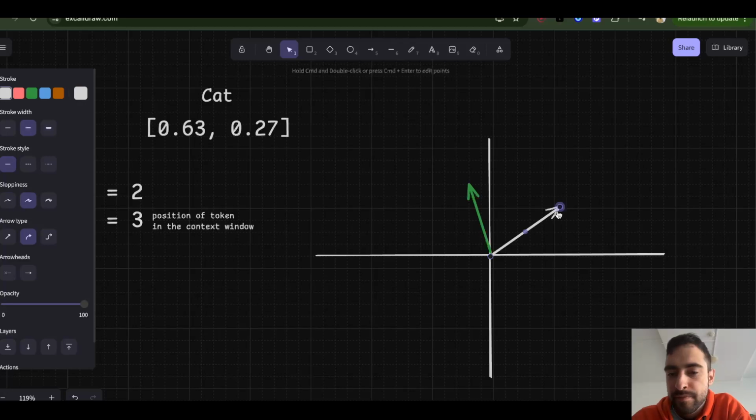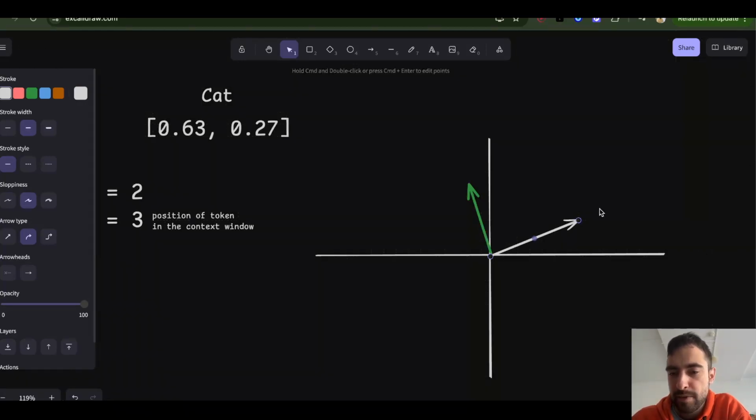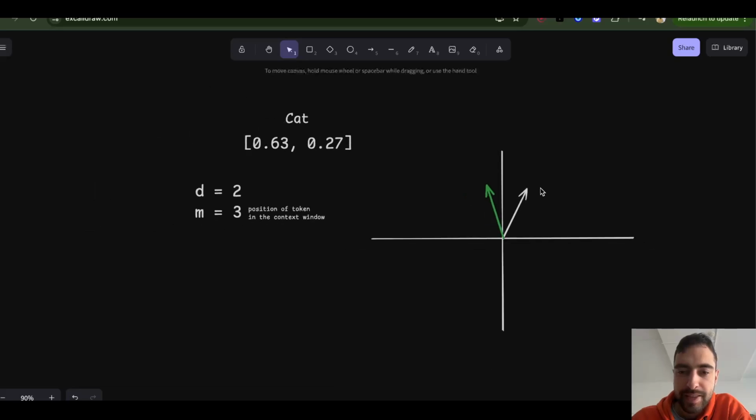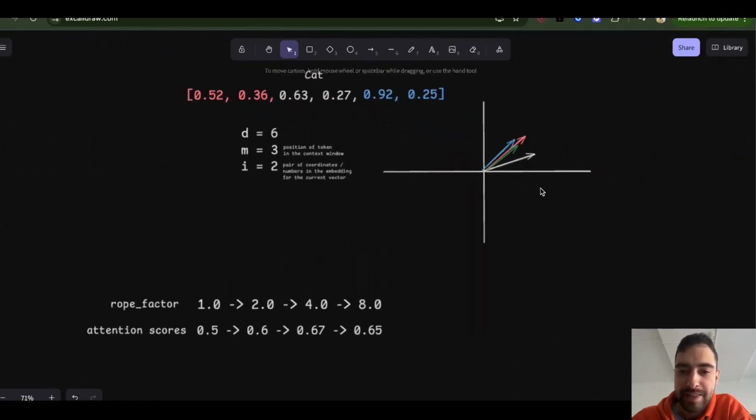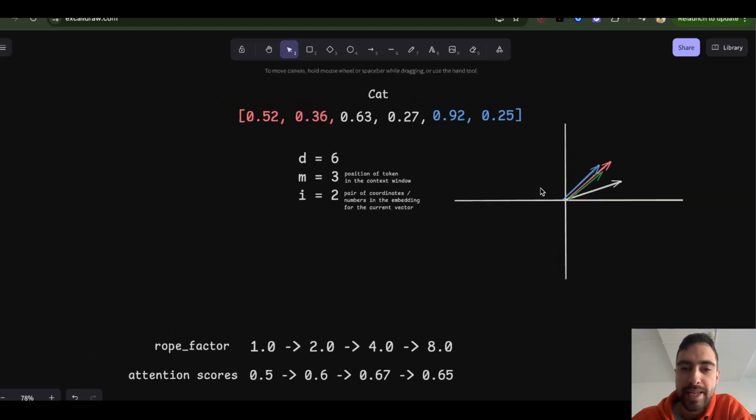I mean, that was the meaning for the cat. And as I said before, literally the vector determines the meaning of the word. So I can't just change this vector, because then it's going to become a different word, different meaning. That's why we make a bit more complex system that can handle both meaning and position.